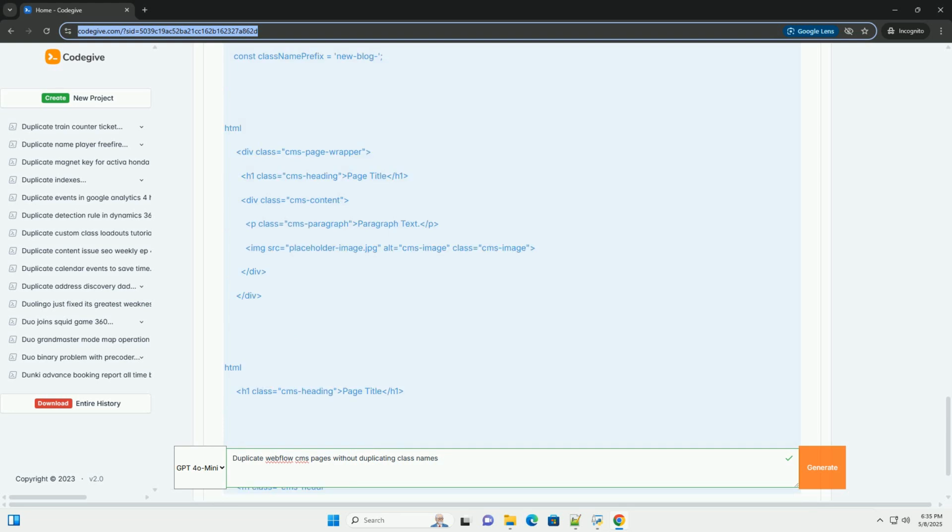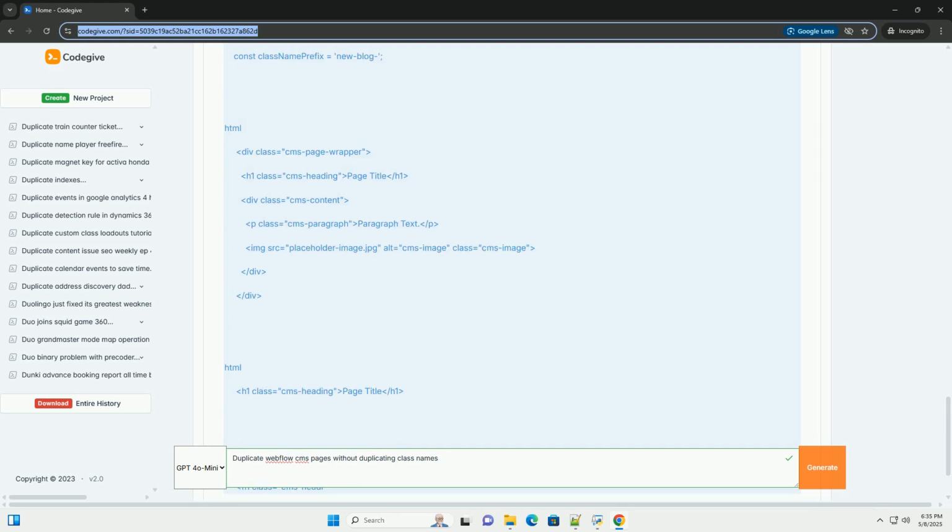Design a template CMS page with all the necessary structural elements, divs, headings, paragraphs, images, etc., and content placeholders. Don't worry too much about styling at this stage, focus on the layout. Assign meaningful and generic class names to these elements, for example CMS page wrapper, CMS heading, CMS paragraph, CMS image.